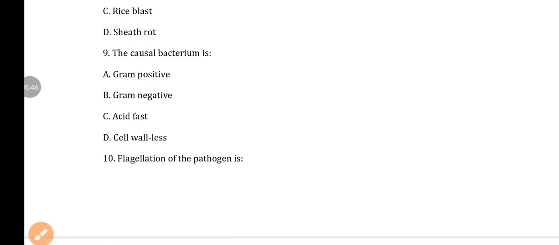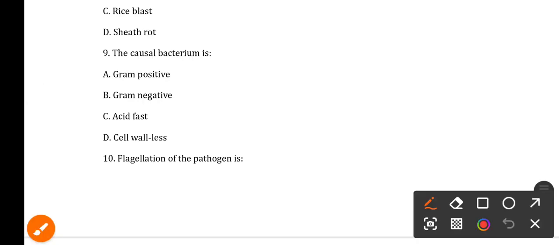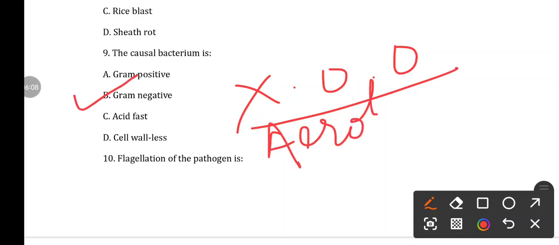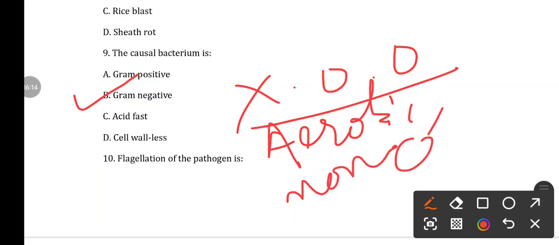Next, question number 9. The causal bacterium is option A gram positive, option B gram negative, option C acid fast, option D cellulose. So the causal bacterium, that is Xanthomonas oryzae pv. oryzae, is a gram negative bacteria. It's aerobic in nature, non-spore forming, and it is capsulated, means a capsule is there. This is the characteristic of Xanthomonas oryzae pv. oryzae, which is causing the bacterial leaf blight of rice.